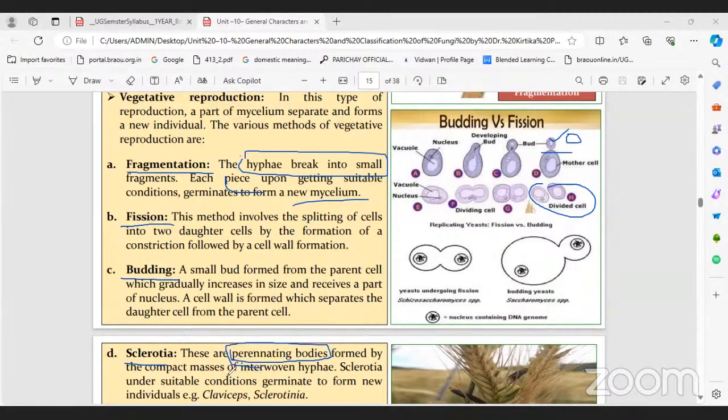And sclerotia are perennating bodies formed by compact masses of interwoven hyphae. We have just discussed types of mycelium.